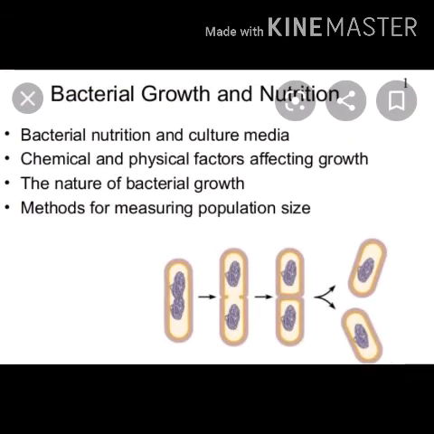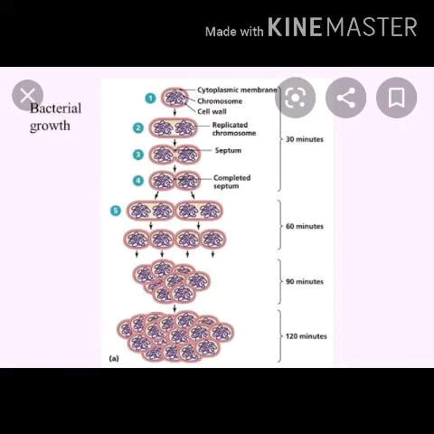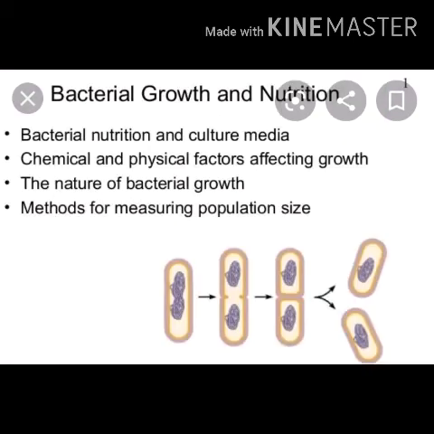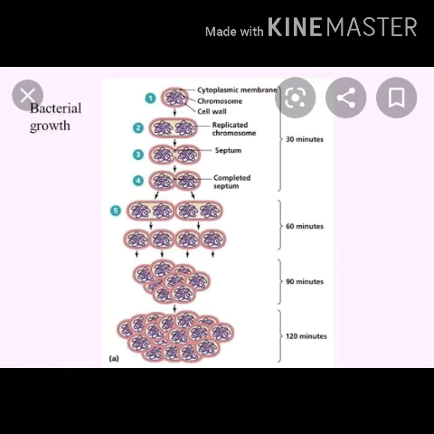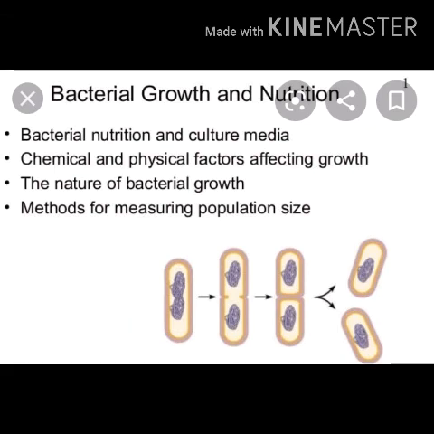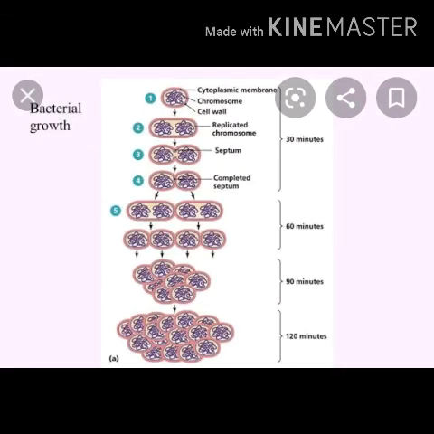Now move on to reproduction. Bacteria reproduce only asexually by means of fission or cell division. The circular DNA duplicates, the cell expands and the two DNA are pulled apart. The cell constricts in the middle, separating the two cells. Depending on the type of bacteria, the two daughter cells may either remain attached or may separate from each other as independent cells. So these are the general characteristics of bacteria.